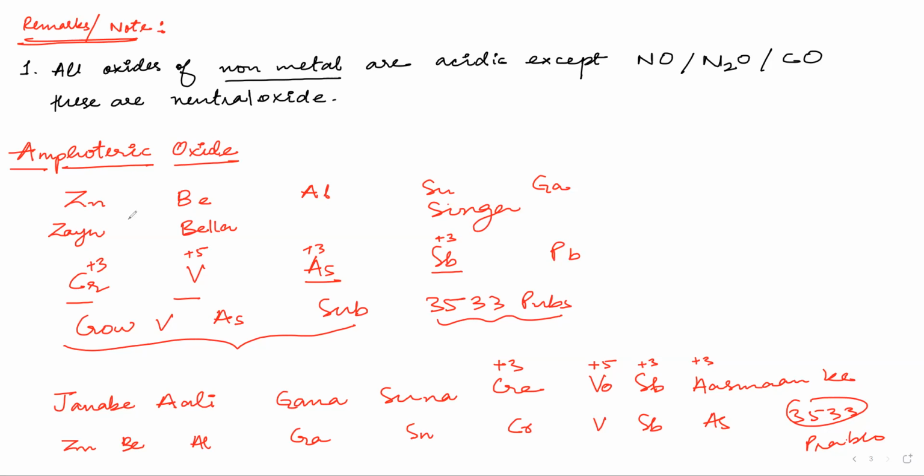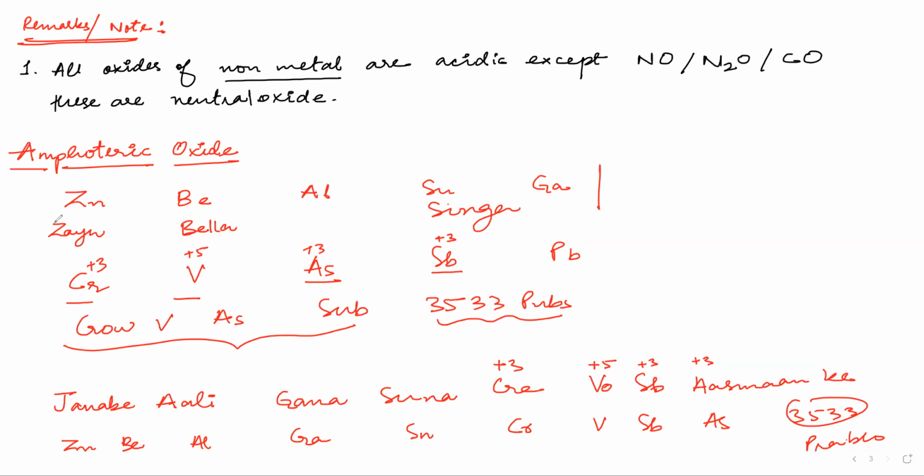Okay, so can you remember this? See, Bella is like BeAl, BeLa. So Zan Bella Singa, you have to learn this much as it is. Then Pro V as sub 3533 plus. If you revise this 3 times or 5 times daily, this will stick in your head, and even after 1 month you will be able to remember. You will need some help when you remember after 1 month, but this is something that you have to remember.